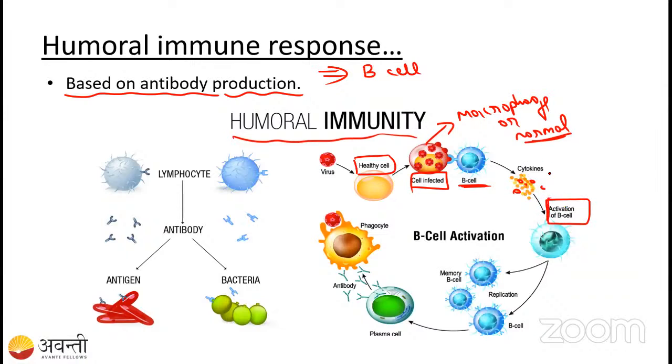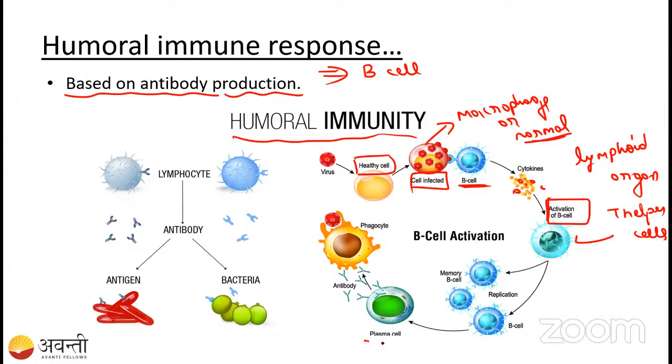So where is this activation going to happen? Mainly in the lymphoid organ. Okay. So the B cell was activated. Mainly the B cell is going to be activated by T helper cells. Okay. So the T helper cell activated the B cell. So now the B cell was activated into 2 cells mainly.